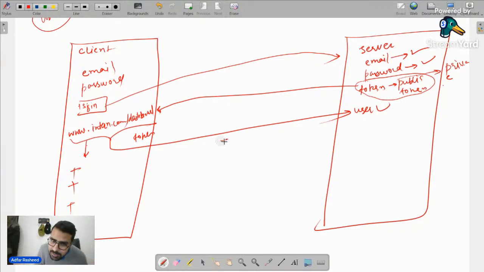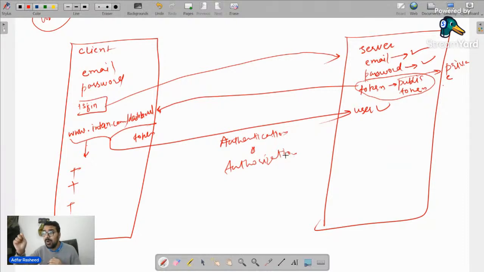This is called authentication. What's it called? Authentication and authorization. Now, the question is what's the difference between these two? I will tell you. But before that, tell me quickly in the chat: am I clear with how this whole process works?